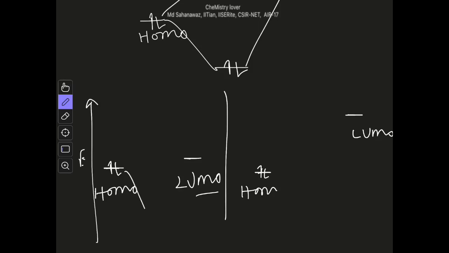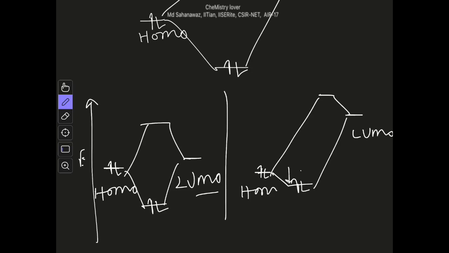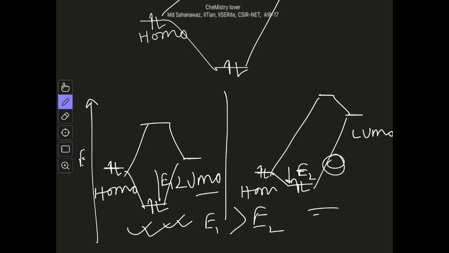So in this case you can see there will be a strong overlap, right? And in this case the overlap will be weak because they are far apart from one another. So energy drop E2 and this is E1. So this E1 will be much higher than E2, because in this case the interaction is not that strong, but here the interaction is strong and you have a strong overlap. So this reaction will be faster compared to this one. So from knowing the energy of HOMO and LUMO we can say whether a reaction will be fast or slow.